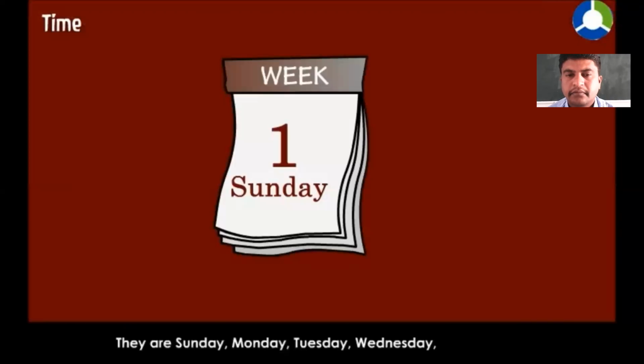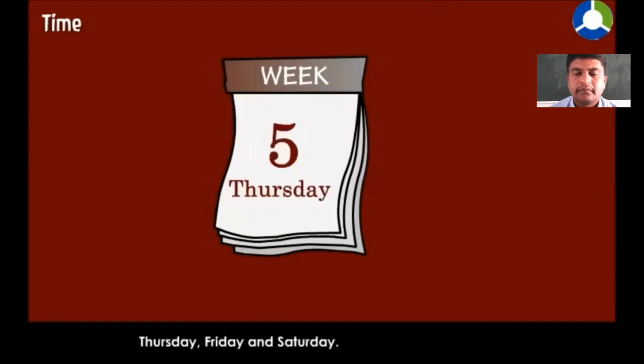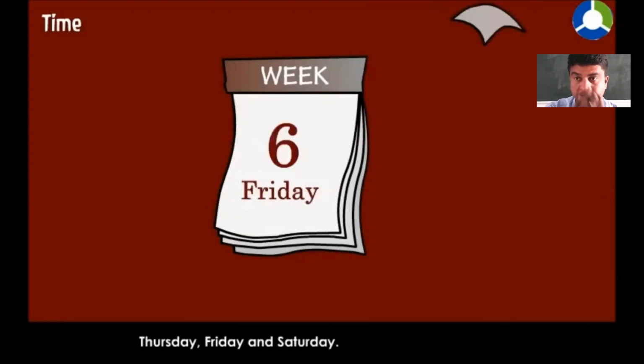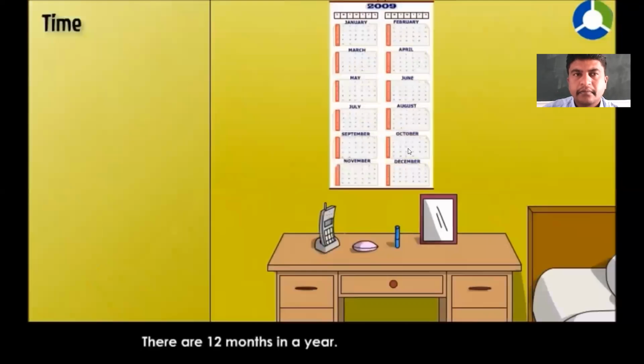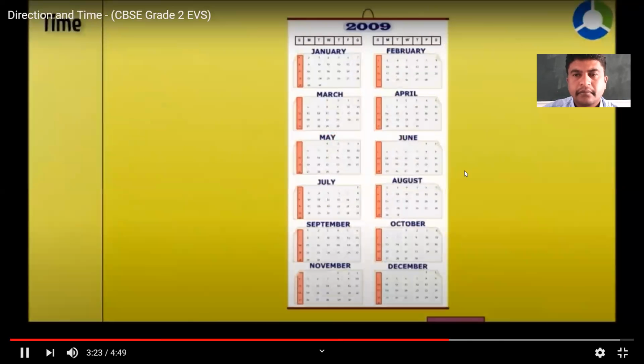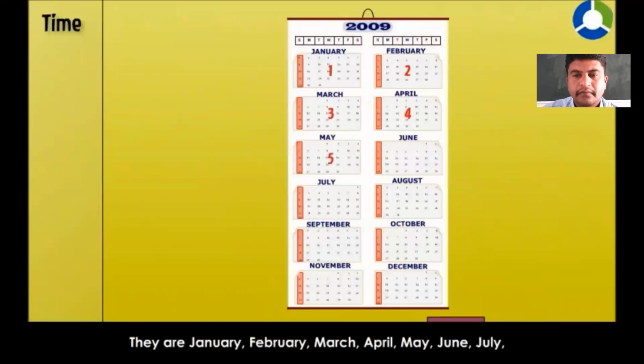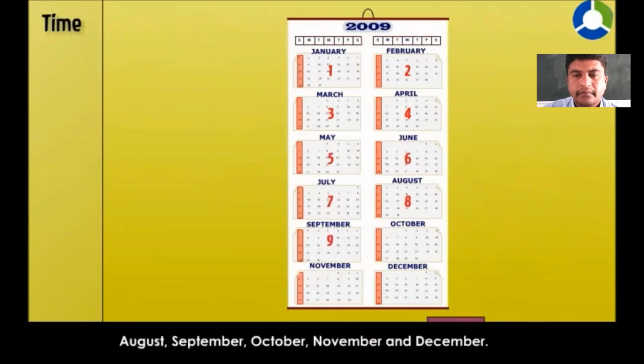They are Sunday, Monday, Tuesday, Wednesday, Thursday, Friday, and Saturday. There are 12 months in a year. They are January, February, March, April, May, June, July, August, September, October, November, and December.